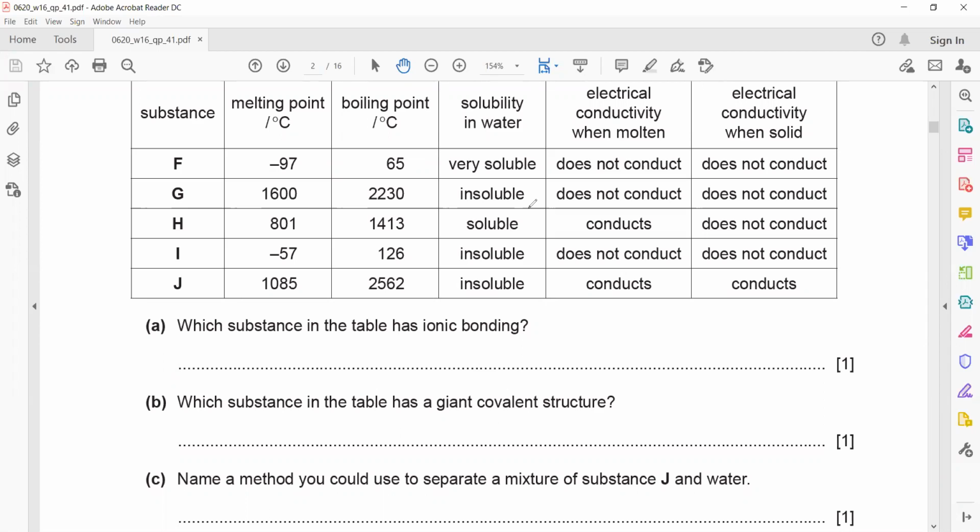Graphite is an exception, but diamond and silicon dioxide do not conduct electricity. So to have a giant structure, it should have a high melting or boiling point, be insoluble in water, be solid at room temperature, and not conduct electricity.